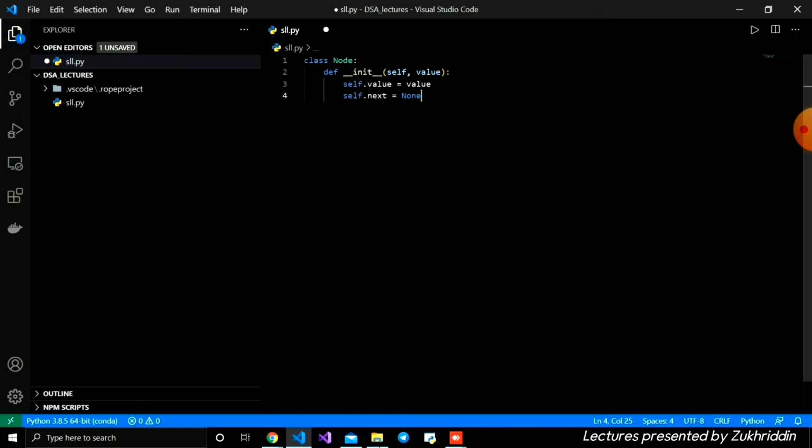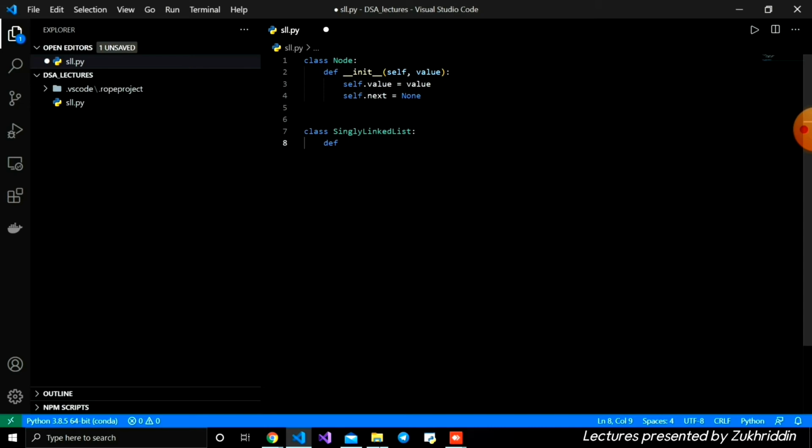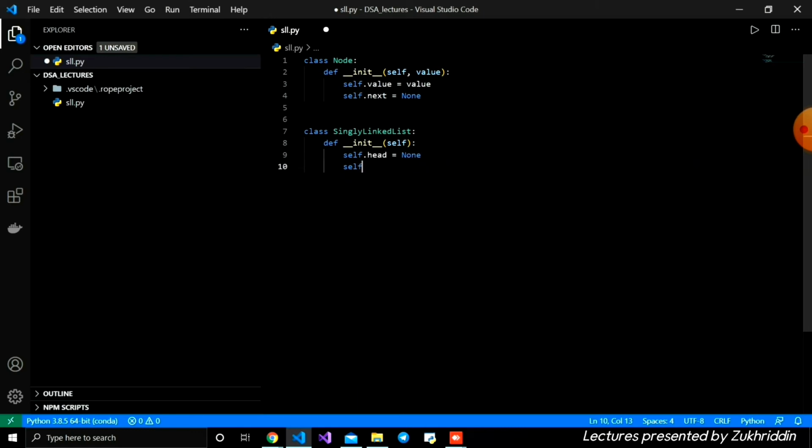Then here I'm going to create the singly linked list class, and inside we're initializing our nodes head and tail. Firstly it is the underscore init with the self parameter only. Inside, write self.head is equal to None, and self.tail is equal to None.